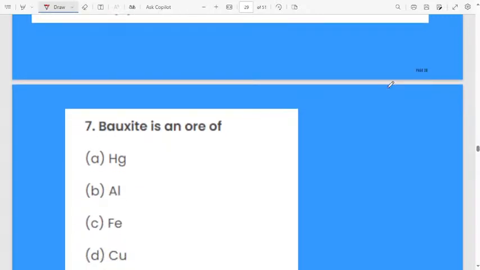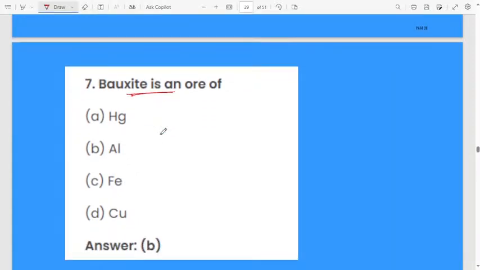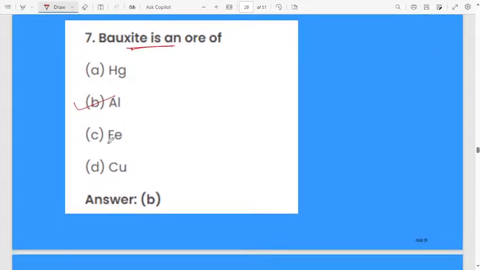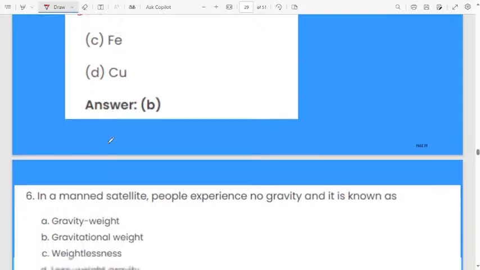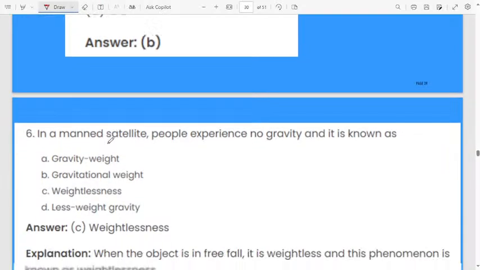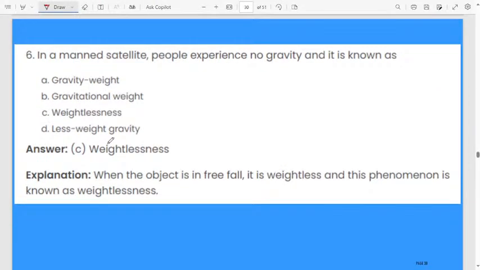Bauxite is an ore of, first option mercury, second option aluminium, third option iron, fourth one is copper. Bauxite is an ore of aluminium. Remember, bauxite is an ore of aluminium. So many of you are giving the correct answer. Very good. This question is repeated. Weightlessness.